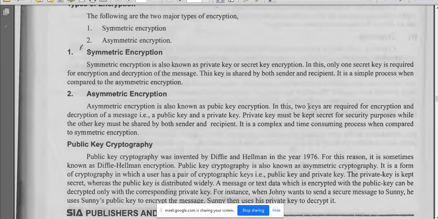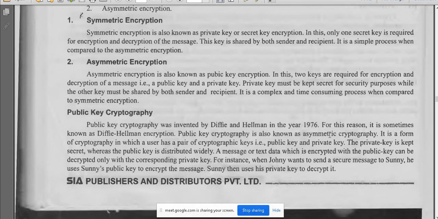The recipient has to decrypt that file, and the keys must match, whatever code he has and whatever code was sent. Based on that code, he has to decrypt the message. One key must be kept secret for security purposes, while the other key must be shared by sender and recipient. It is a complex and time-consuming process when compared to symmetric.